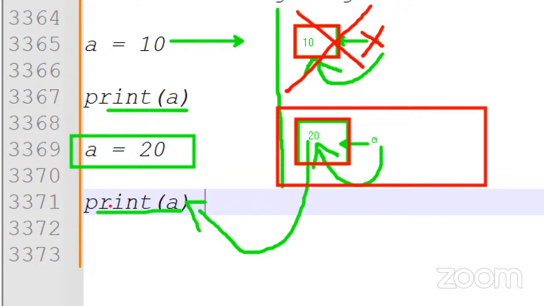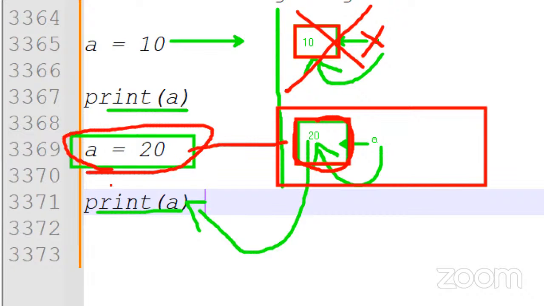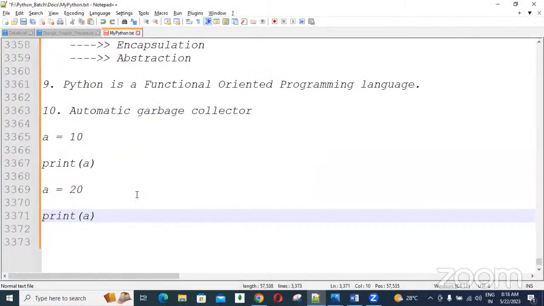In coming days, I will show you programmatically how we can delete memories from the Python memory allocation. We are not responsible for creating these memories in Python memory allocation. Only we write the statements, and the memories related to our statements are created automatically by Python. Whatever memories we are not using are also deleted automatically. Simply, memories that are unreferenced are automatically collected and deleted by Python itself.